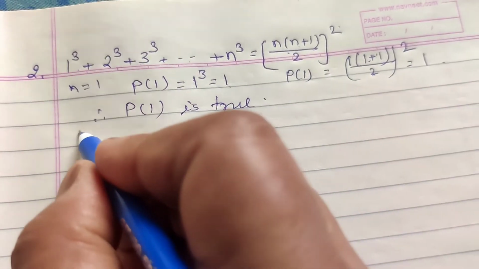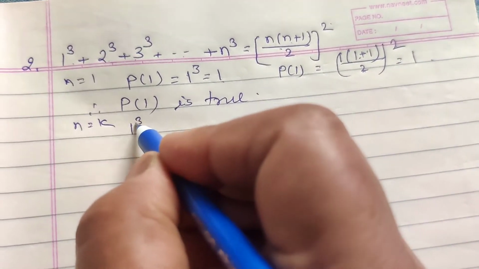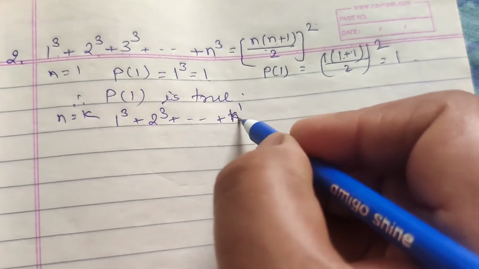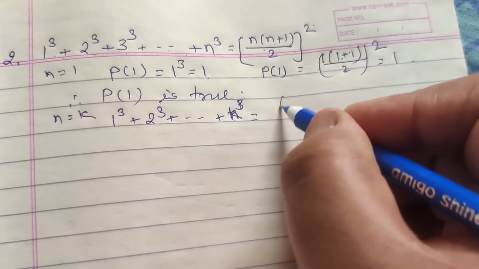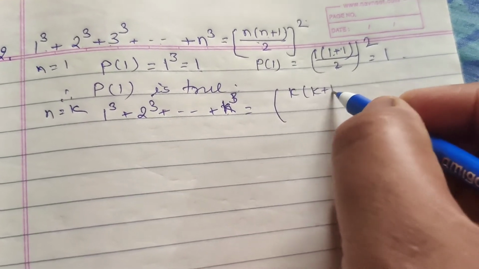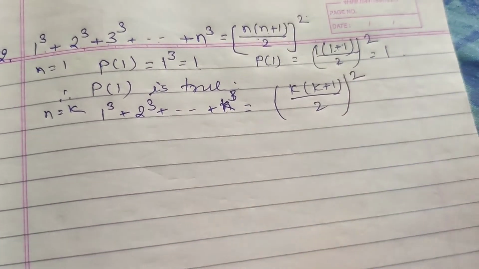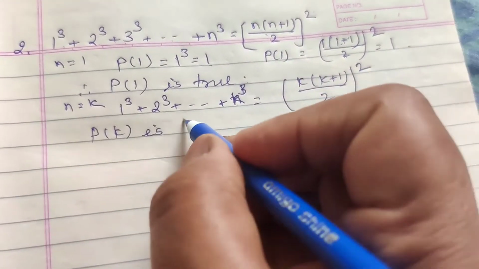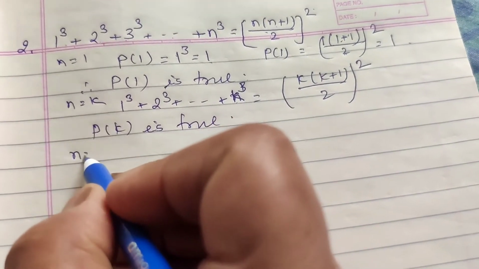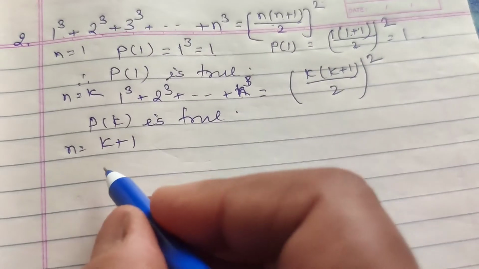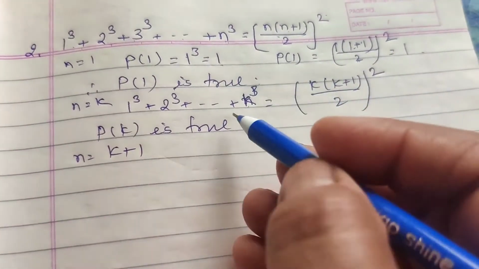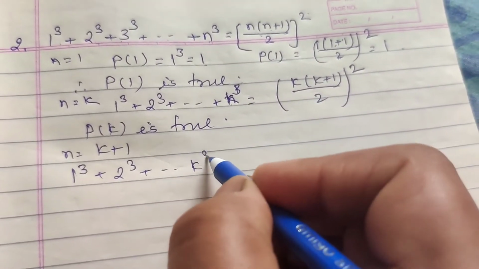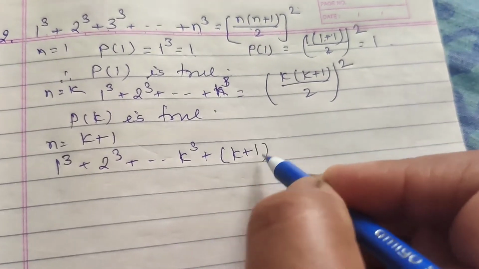For n equal to k, n equal to k means 1 cube, 2 cube up to k raised to power 3, k cube equal to k into k plus 1 by 2 whole square. Okay, so Pk is also true. Now n equal to k plus 1. Now put n equal to k plus 1 means one more term, 1 cube plus 2 cube up to k cube, and again k plus 1 whole cube.